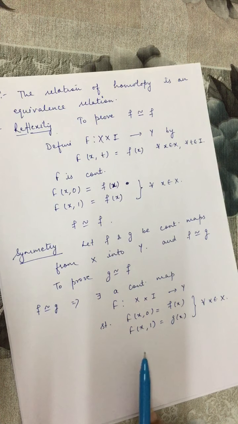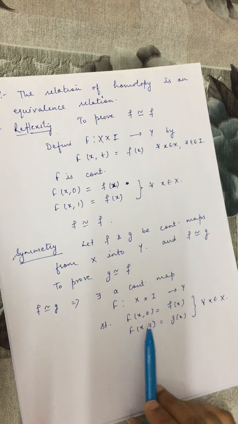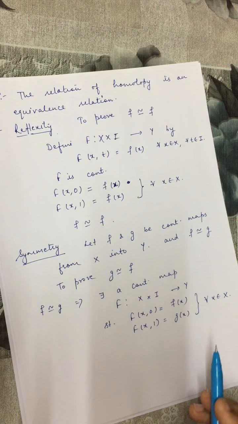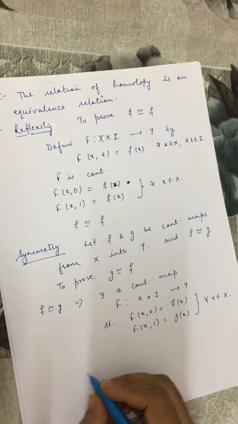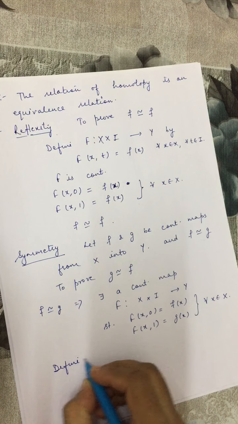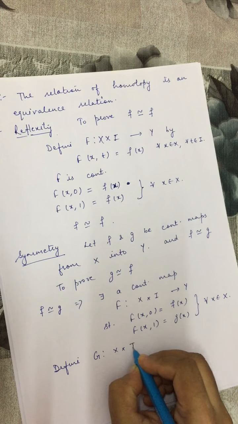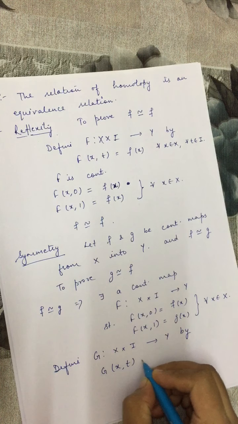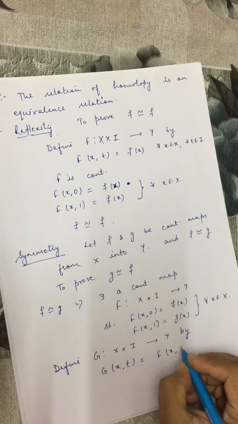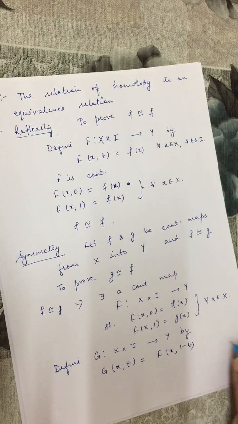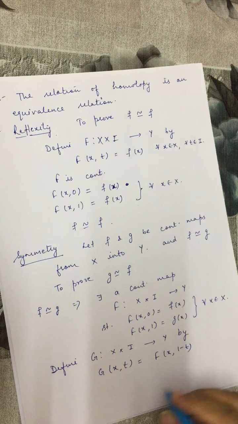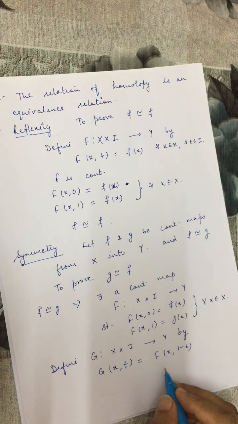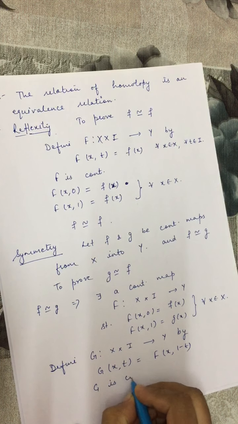That means we have to find a continuous mapping from X cross I to Y such that at x,0 it will map to g(x) and at x,1 it will map to f(x). So define, let us say capital G from X cross I to Y by G(x,t) as F(x,1 minus t) for all x and for all t. Capital F is a continuous map and G is defined in terms of F, so G is also continuous.